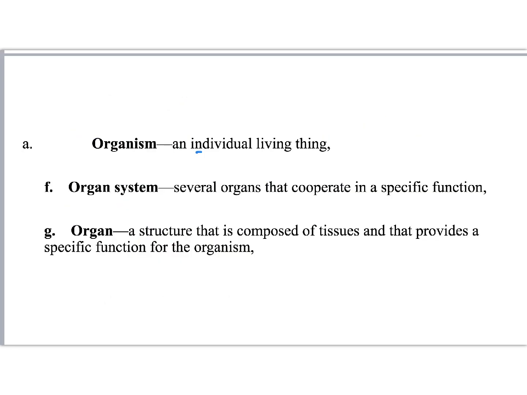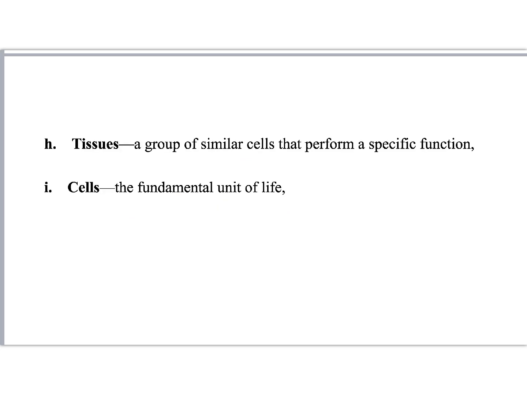So organism, an individual living thing, right? Sam the pelican. An organ system, several organs that cooperate. So in this one, we're looking at the nervous system. So multiple organs. An organ, a single structure, and it's composed of multiple tissues, and it provides specific function for the organ system in the organism. Now we have tissues, so these are a group of similar cells. Okay, they usually perform a very specific function within the organ. Then finally we have cells, the fundamental unit of life, the building block.